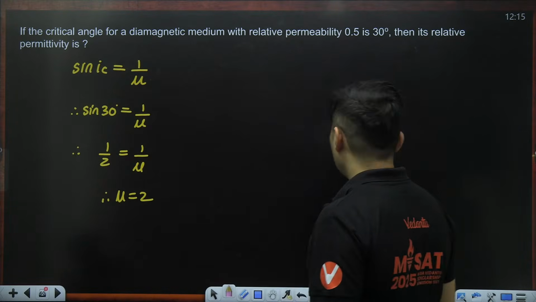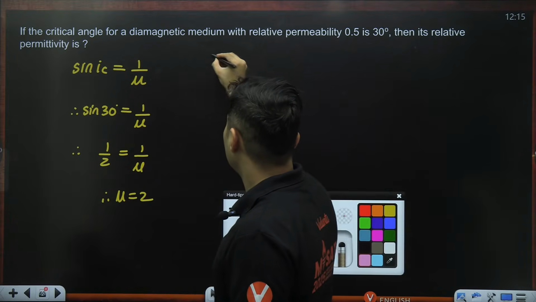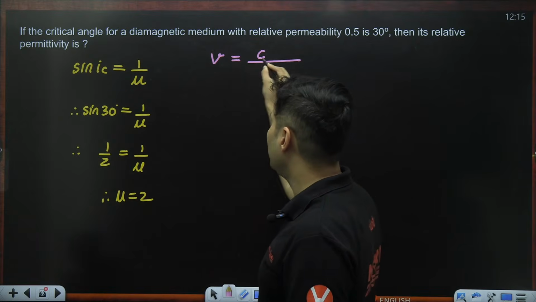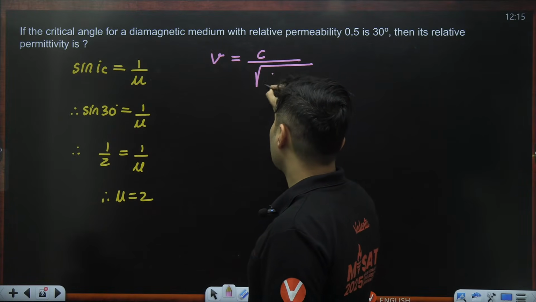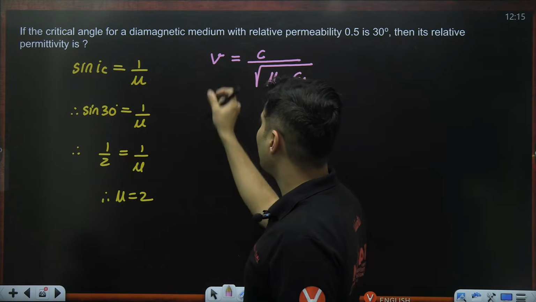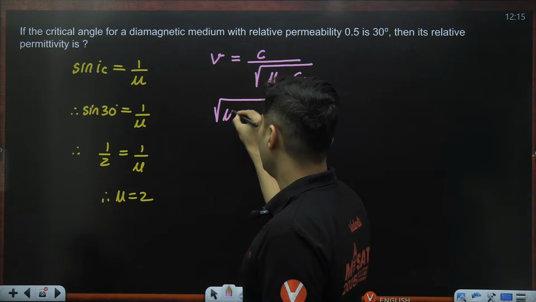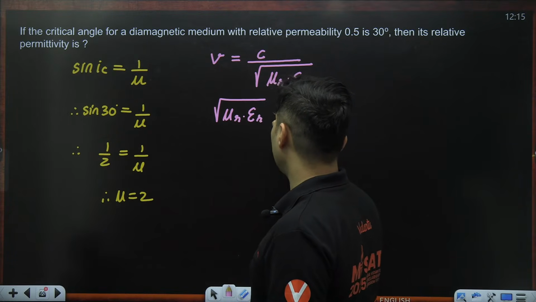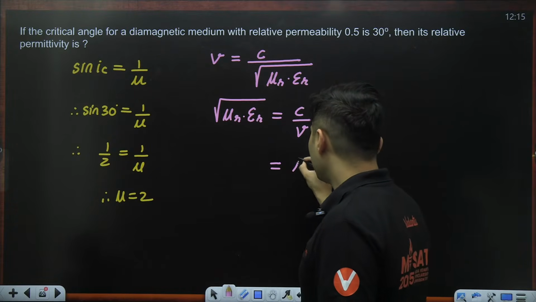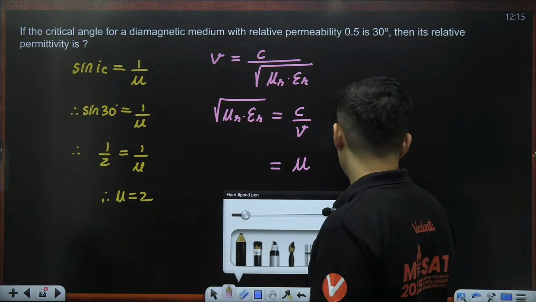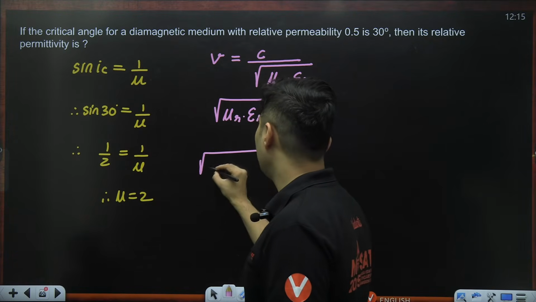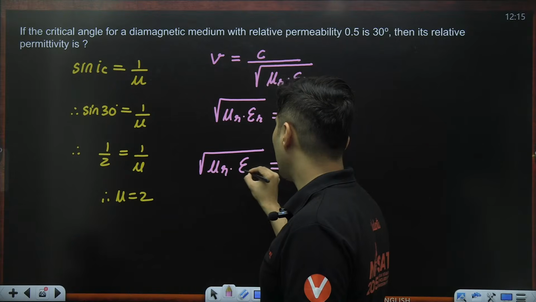Now from this, I will think. See guys, speed of light in medium is speed of light in vacuum divided by root of relative permeability into relative permittivity. Now, if you take this guy on the top, relative permeability into relative permittivity is C divided by V. This quantity C by V is actually our refractive index. Okay, so here we will have root mu r into epsilon r.